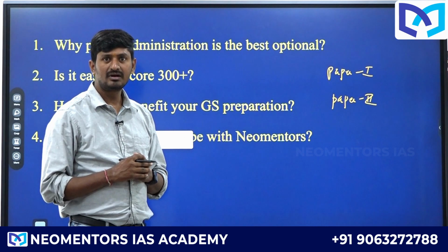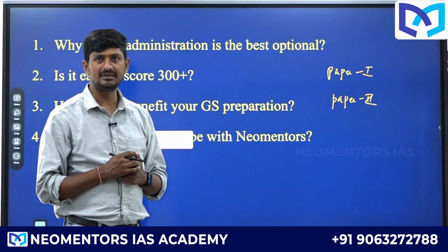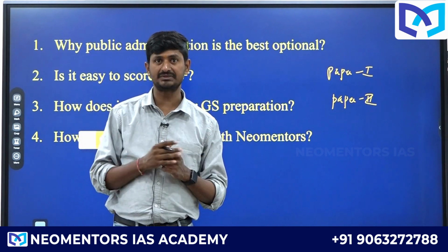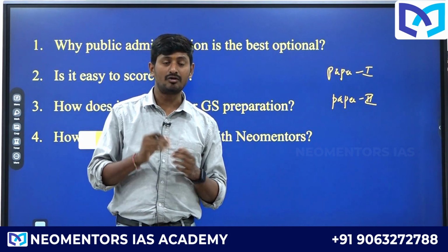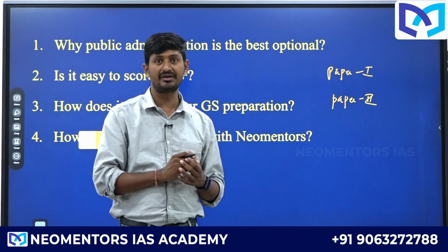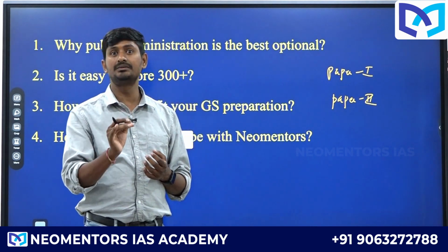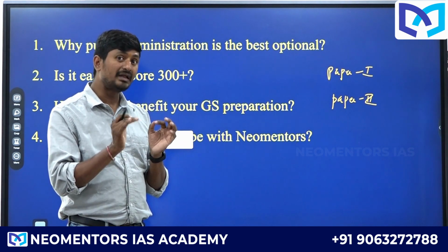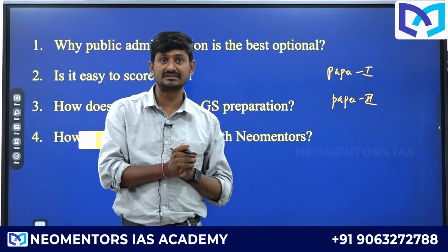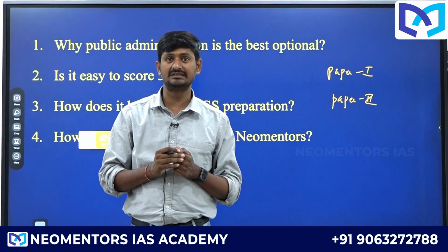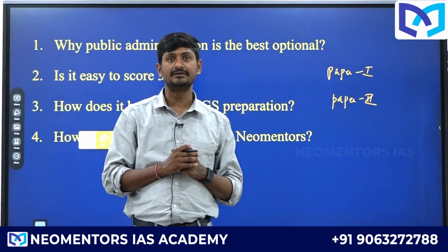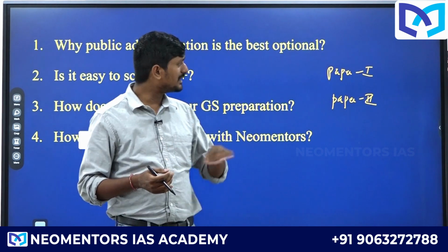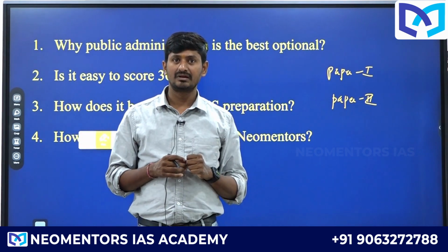Theory in terms of how the administration must be, how organizations must be developed and organized, what must be the internal functioning of organizations, what is a better method to administer the people or manage the organizations, how to deal with and manage a crisis, and what are the techniques in administrative practices. These are better dealt under paper 1.